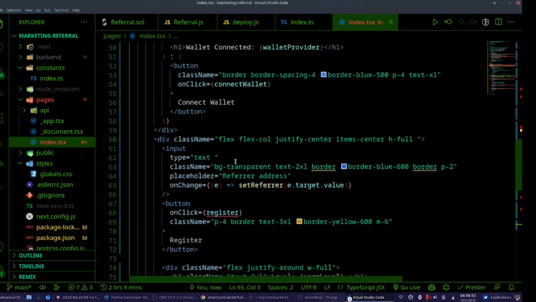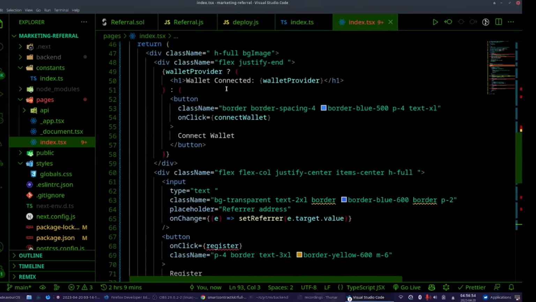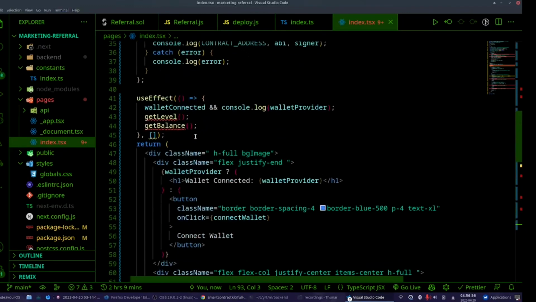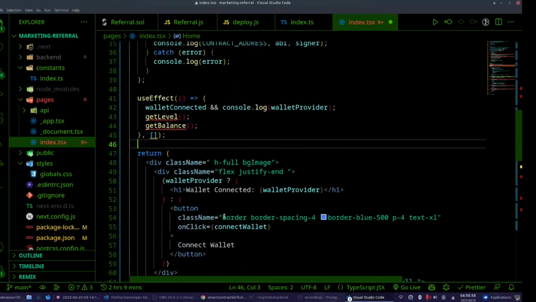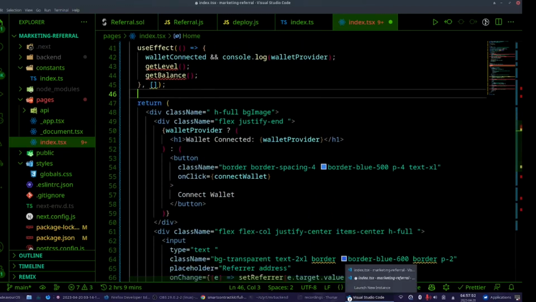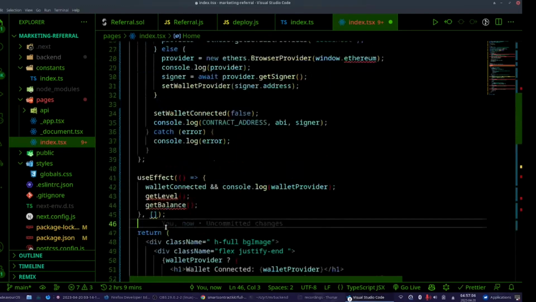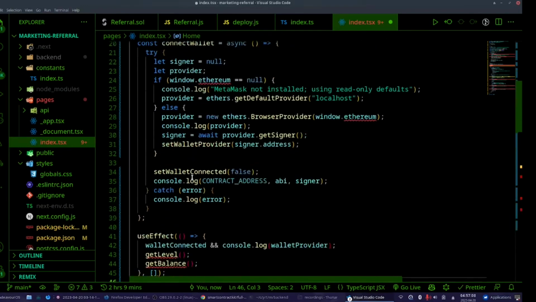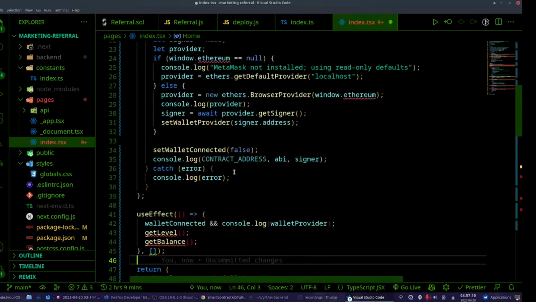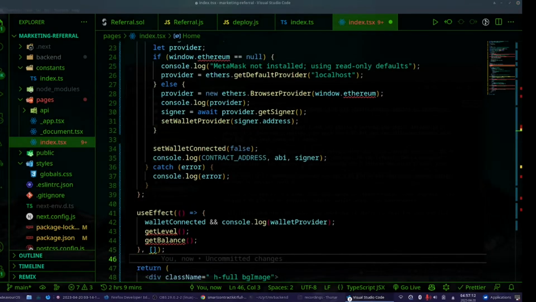I will just go over it, but I'm not going to write every single one of them again and again. I'm going to put the code so you can check it by yourself. In this tutorial, my main objective was to show the smart contract and how we can interact with it. It should be quite easy.